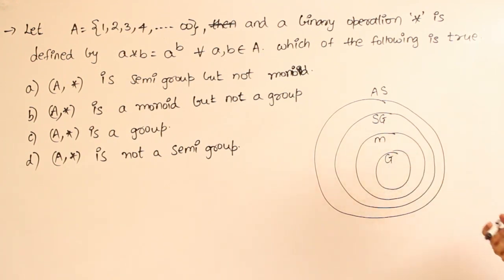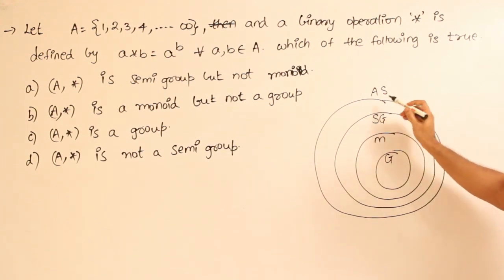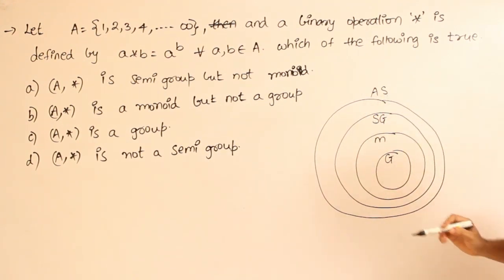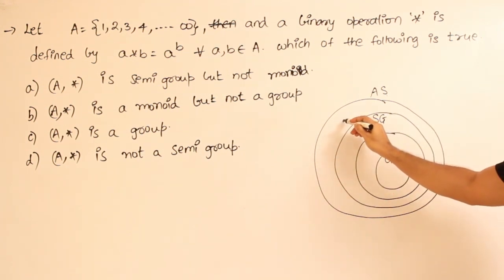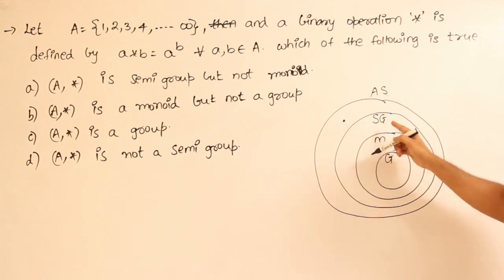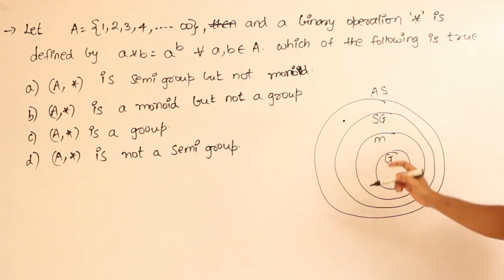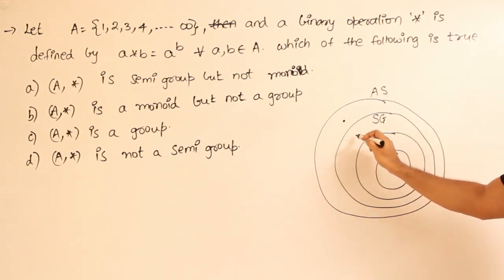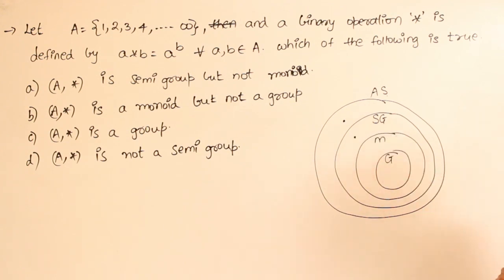So there will be some algebraic structures which are not semi-groups, they will be present here. There will be some semi-groups which are not monoids, so they will be present here. There will be some monoids which are not groups, and there will be groups.